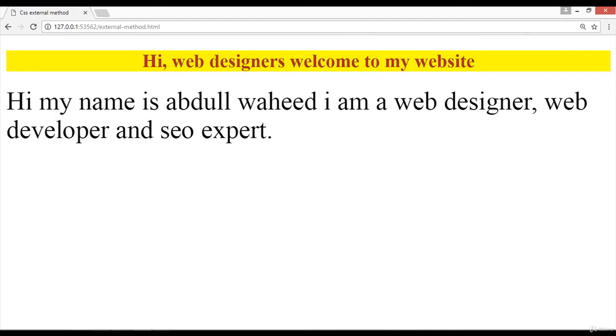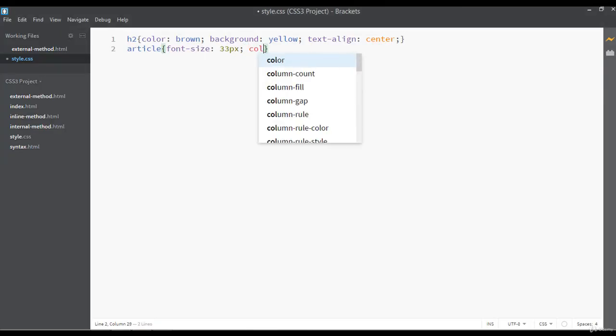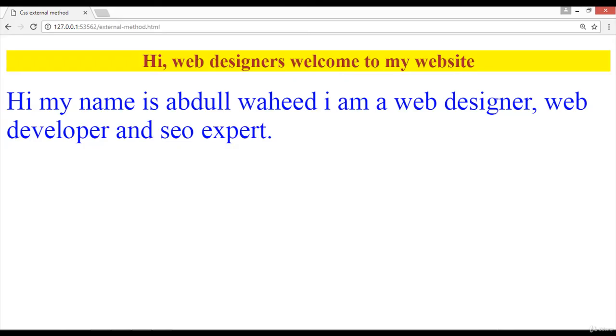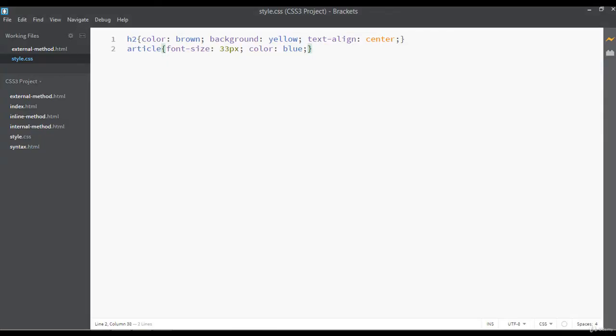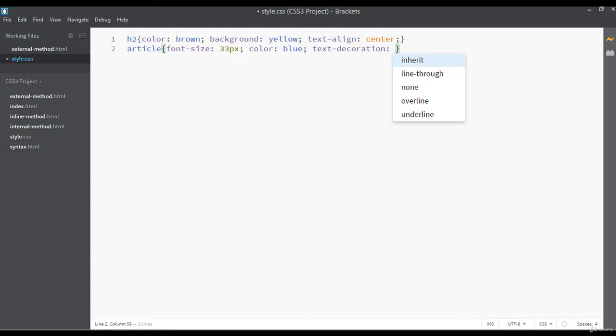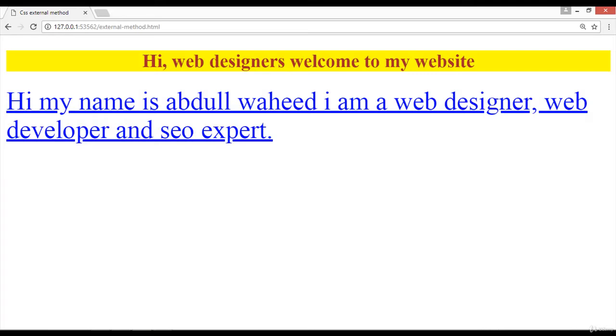You can save, and you can see the size change. For the text color, you can use blue. Save and see the preview. Now it's in blue color. You can see text-decoration. You can say underline, save, and now you can see this is totally underlined. So it means this is working.